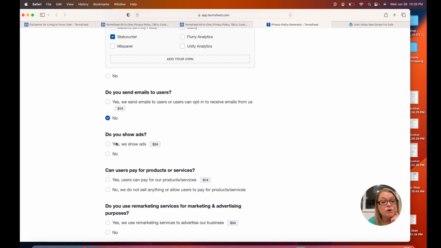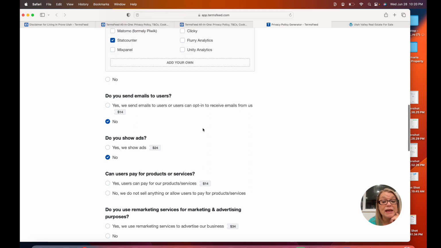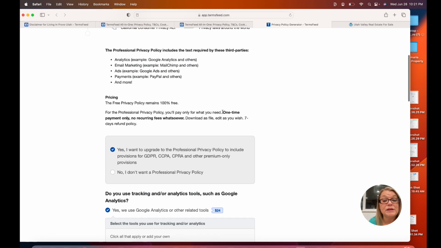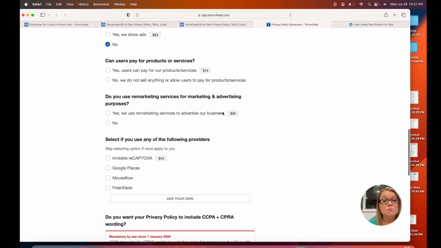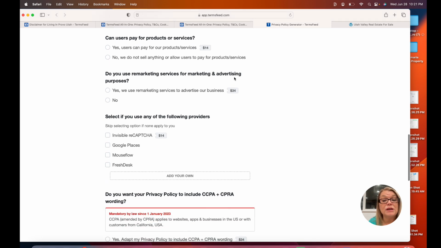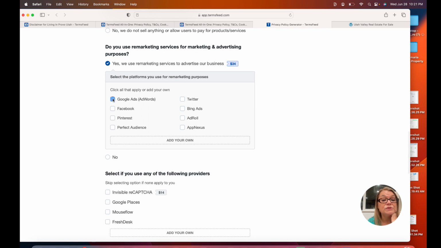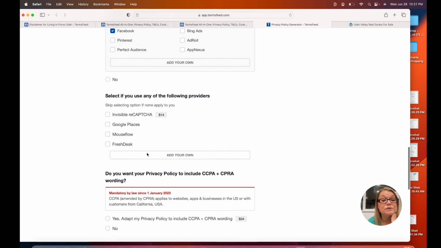So do we show ads? It says it's another $24 for that. So I'm just gonna say no for now. I can change that later. I'm not qualified to get ads, but we do use this. So that's gonna be $24 because we need that. Do you use remarketing for marketing and advertising? Yes, we do. So now, do I want to use that? So yes, that's going to be expensive, isn't it? So we use Google AdWords and Facebook, and that's all we're going to use.